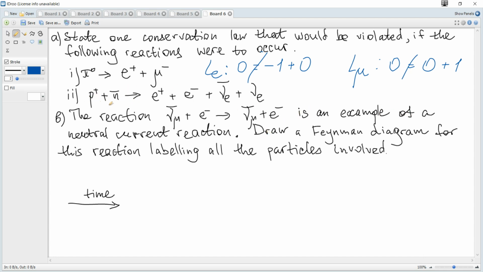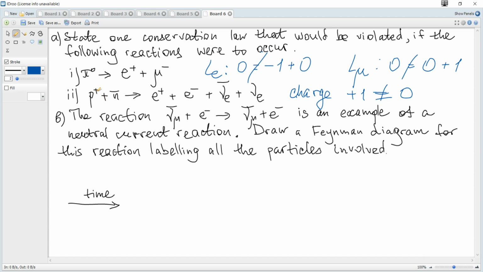The second equation: let's check charge. For charge, plus 1 is not equal to 0, so charge is not conserved. Also let's check baryon number.